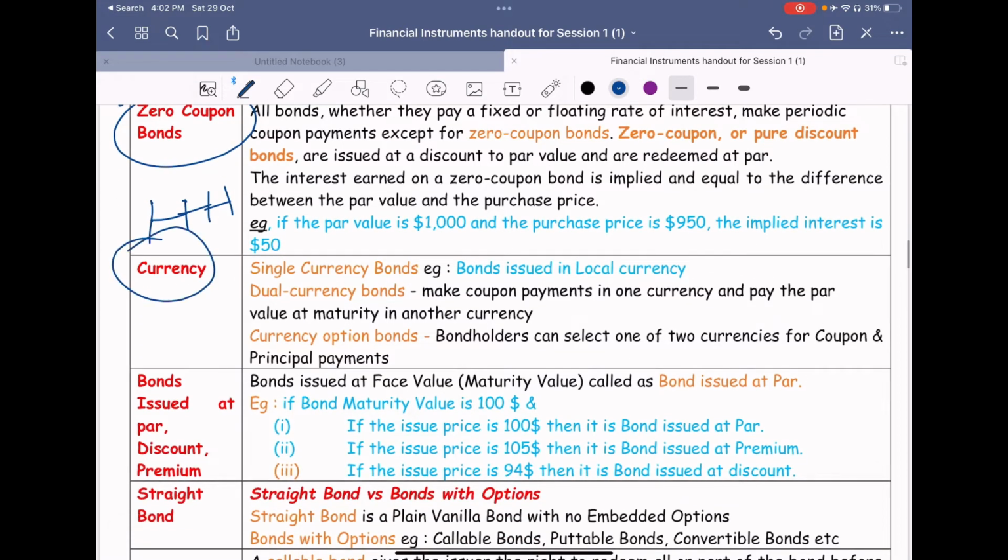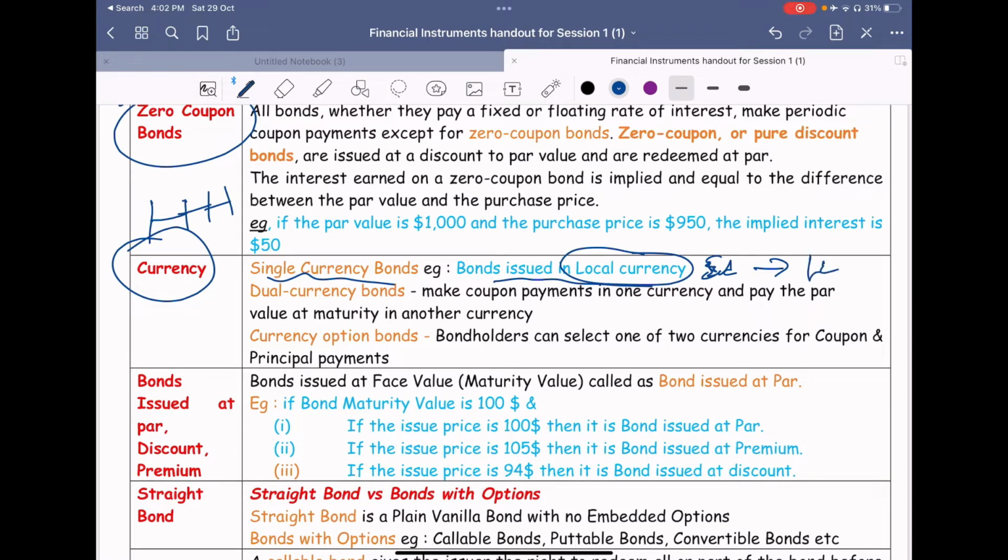And then the currency. You can buy in your own home currency, single currency bonds, or you can go for foreign currency convertible bonds, FCCBs. Some foreign bonds offer you other options. A bond issued in local currency is, for example, when you are from India and you subscribe to a bond from an Indian company. You have bought it in your local currency, and all your proceeds, be it your interest or your principal, you will be getting in local currency only.